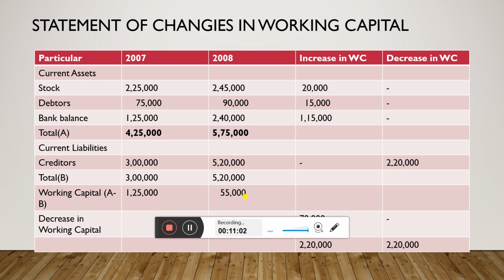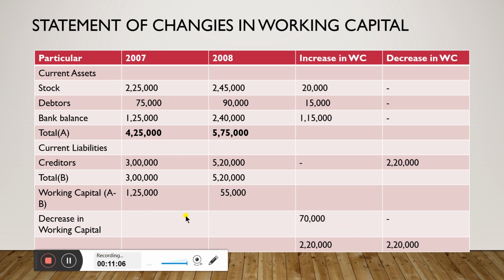The difference is, once again, find out the difference between 1,25,000 and 55,000. Sorry, once again. Yes, decrease in working capital.